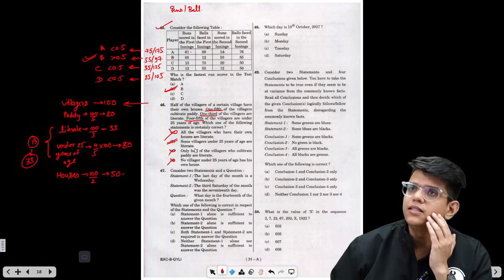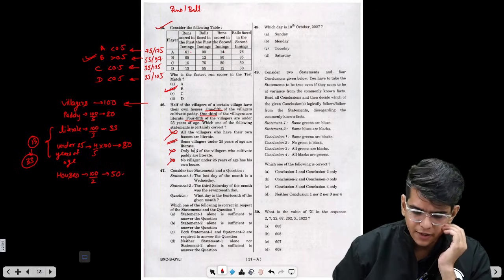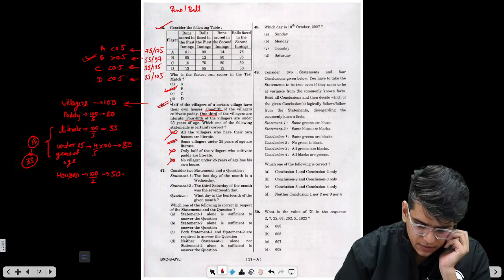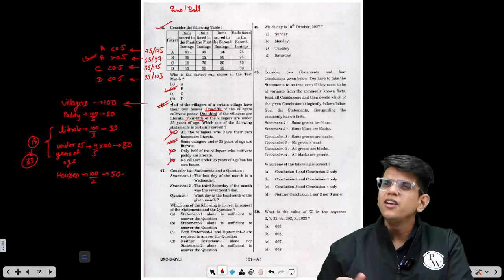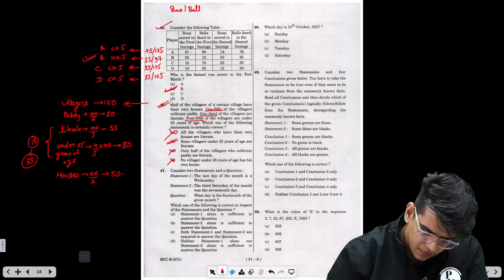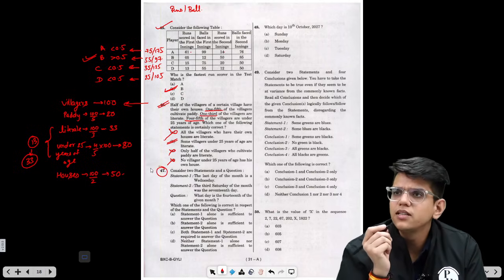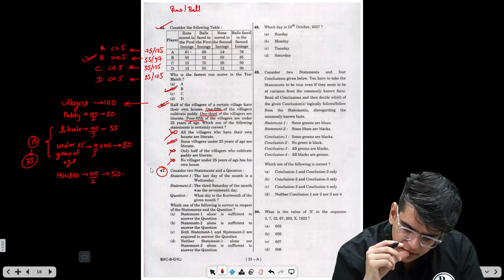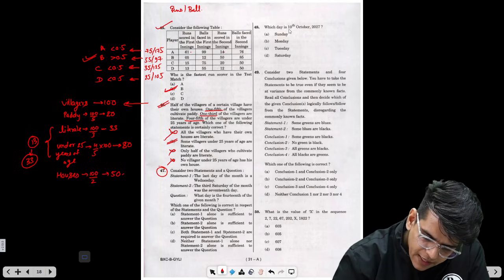Now this is a reasoning question. You need to analyze the data given and then proceed to solve this, right? This is also a very easy, you can say moderate, question. Okay, we'll solve the data sufficiency questions later. Let's move to another easy question.